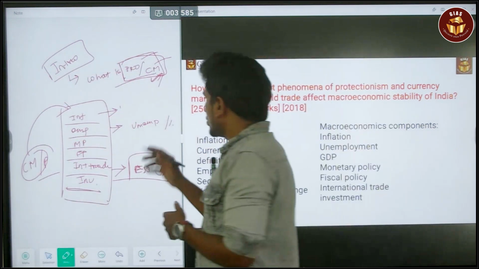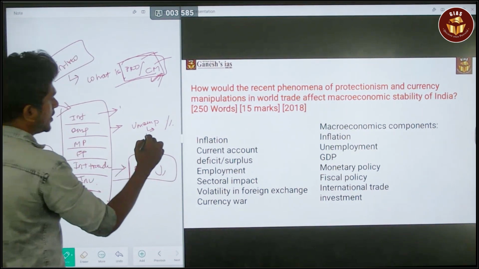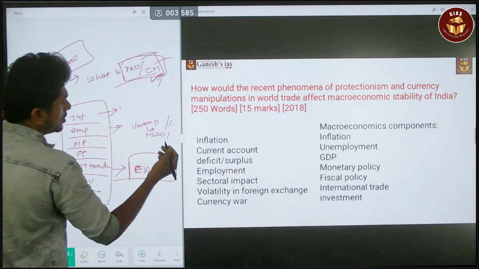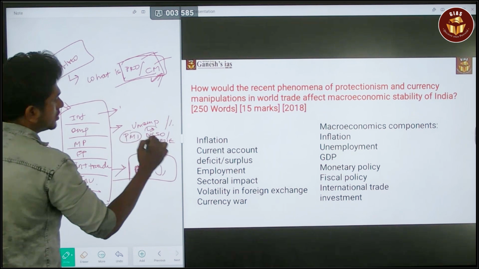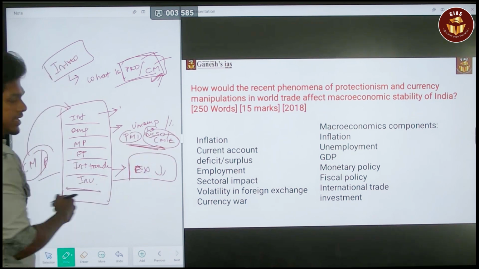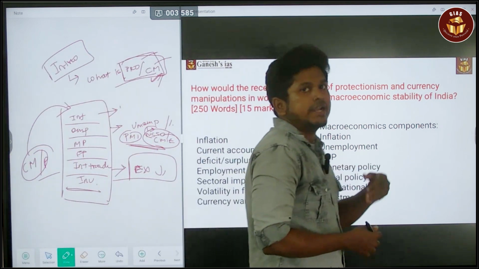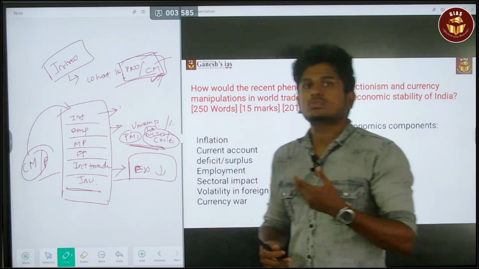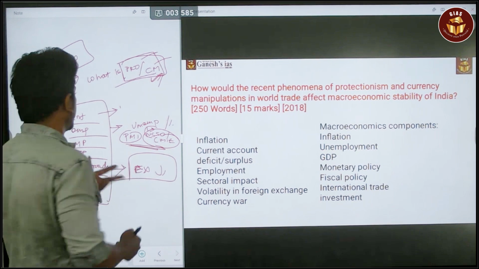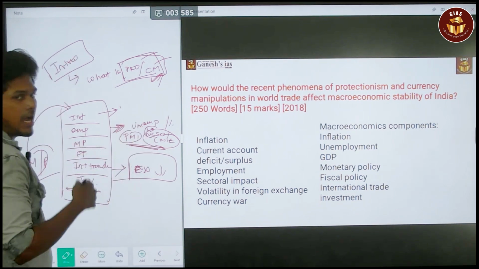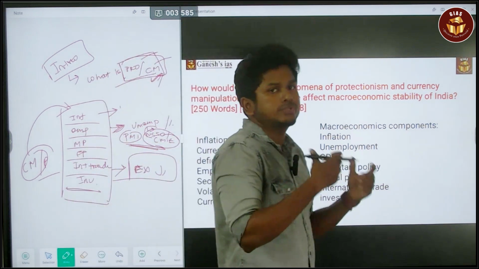And also, if you have better data, like a recent report of NSSO, or CMIE, or PMI data, if you quote that in this answer, it will enrich your answer and you will get extra marks. That is the most important thing. So how it is affecting the employment scenario: it is leading to an unemployment crisis. You have to say that.